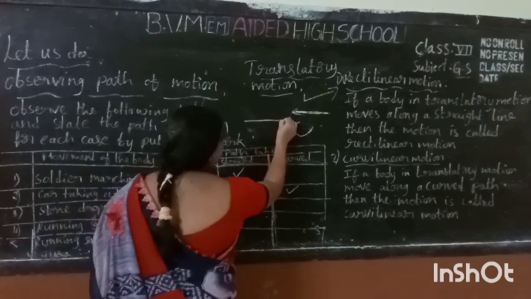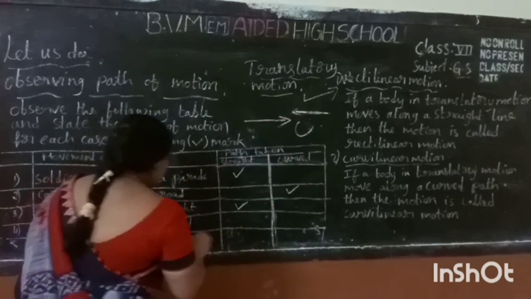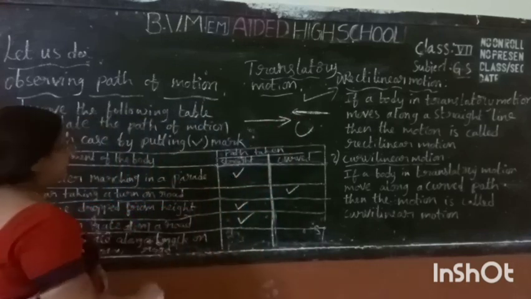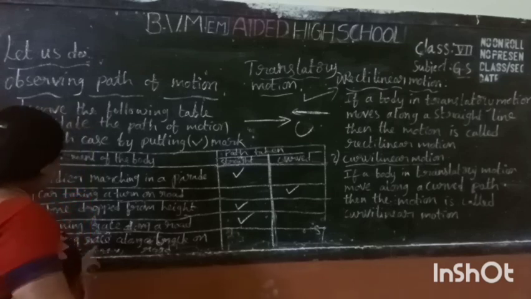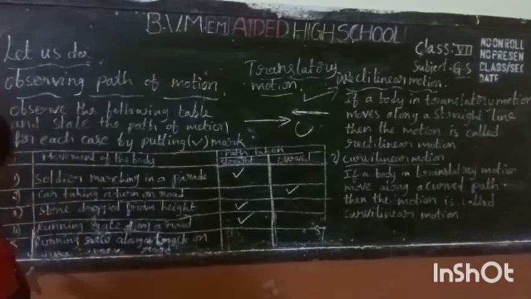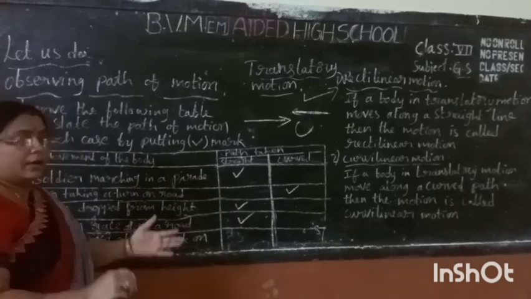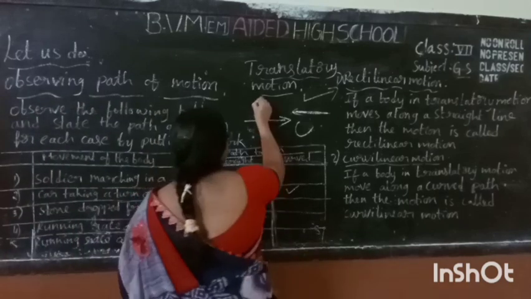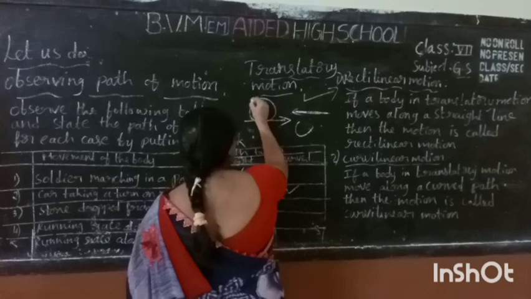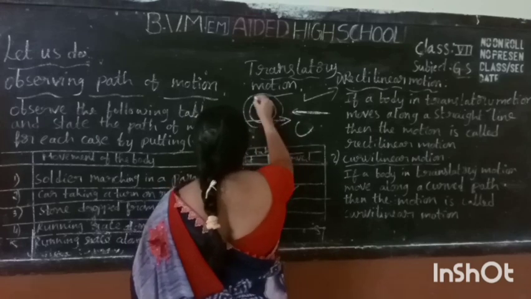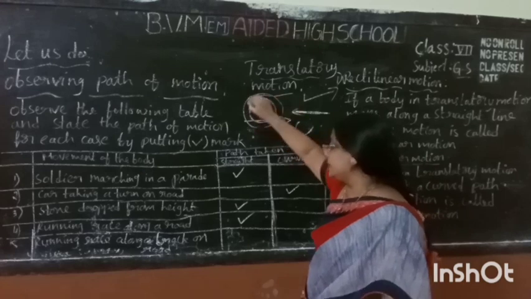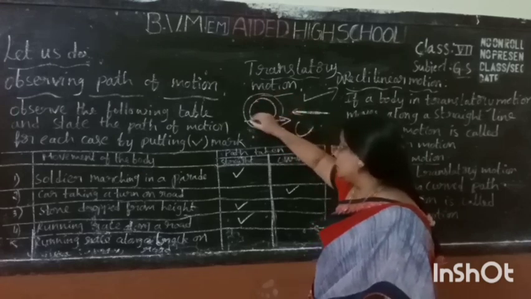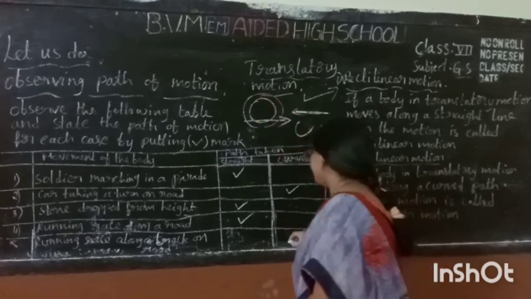Running race along a road, it is a straight line. It moves in a straight line. Running race along a track on a road. Here, a track means a running race on a track. Running race along a track on a road is in a curved line.